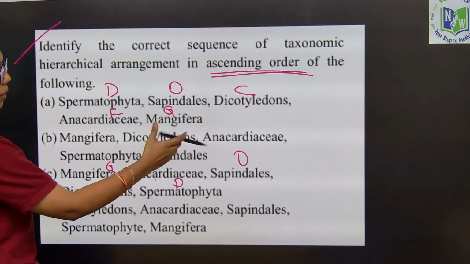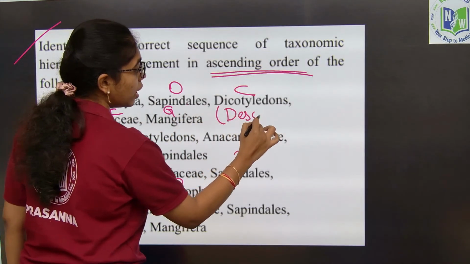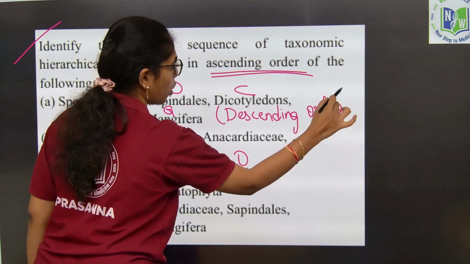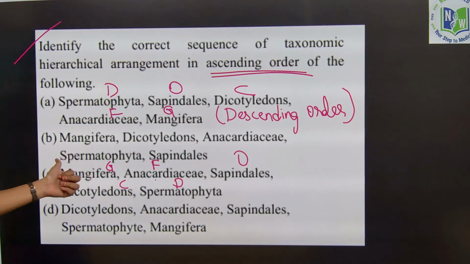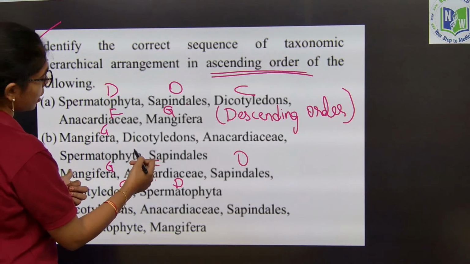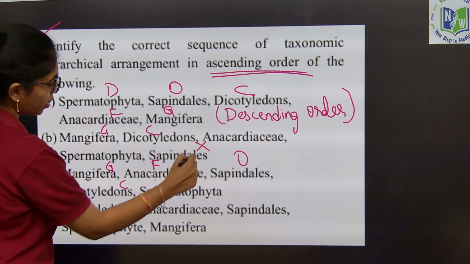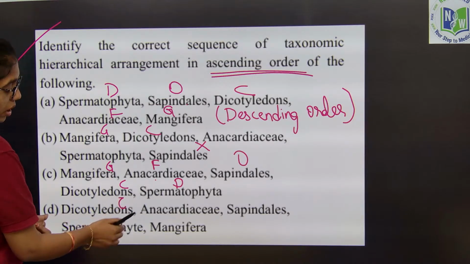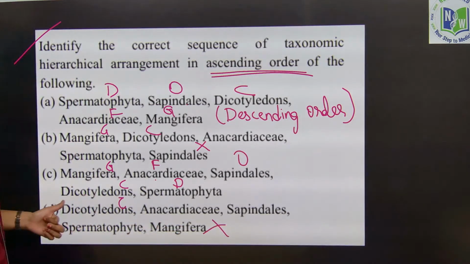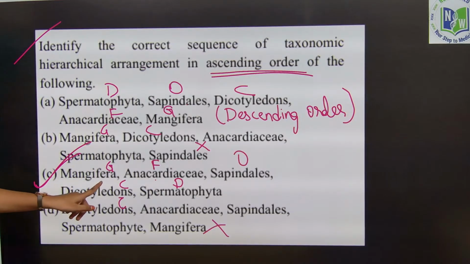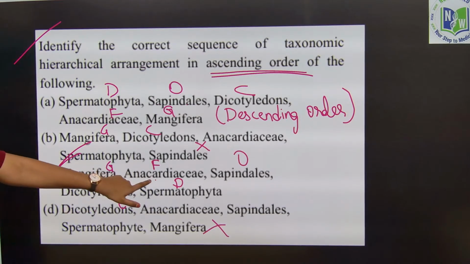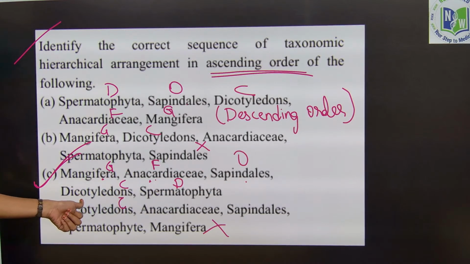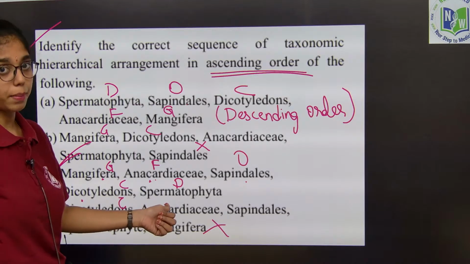So, this will be the right answer when the question is asked about descending order, not ascending order. This you see Mangifera, that is genus, immediately after that class has come. So, we can't go with this, and here Dicotyledon starting only is with class. So, we cannot go with this option as well, and the right answer will be C. Okay, wherein Mangifera, that is genus, family Anacardiaceae, order Sapindales, Dicotyledons class and division, that is Spermatophyta.